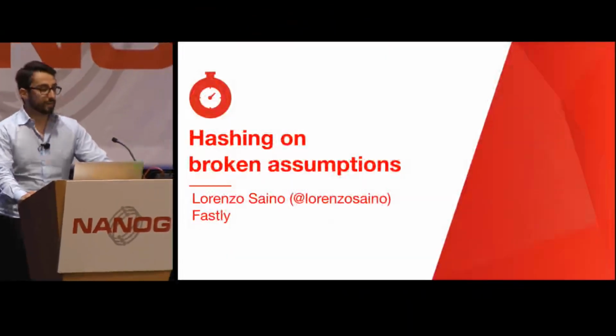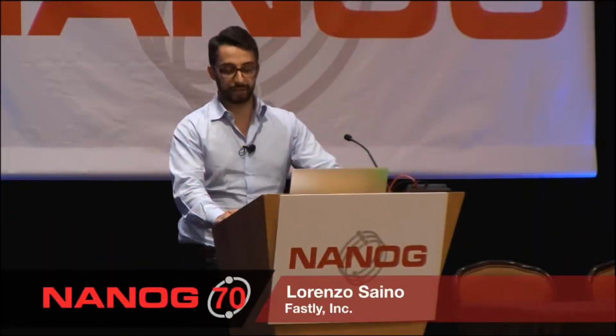Thank you very much. My name is Lorenzo Zaino. I'm a software engineer at Fastly. And the talk that I will give to you today is about flow-level hashing, and in particular about the assumptions on which flow-level hashing relies, situations in which these assumptions break, and the consequences when this happens.